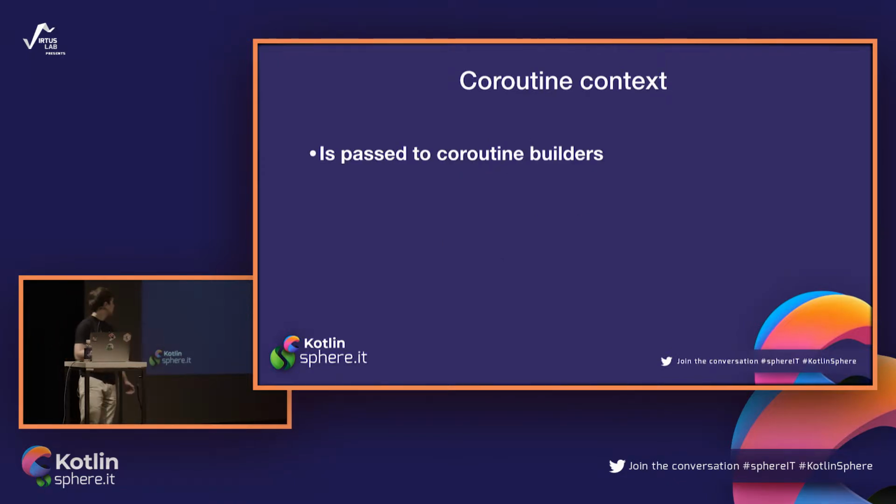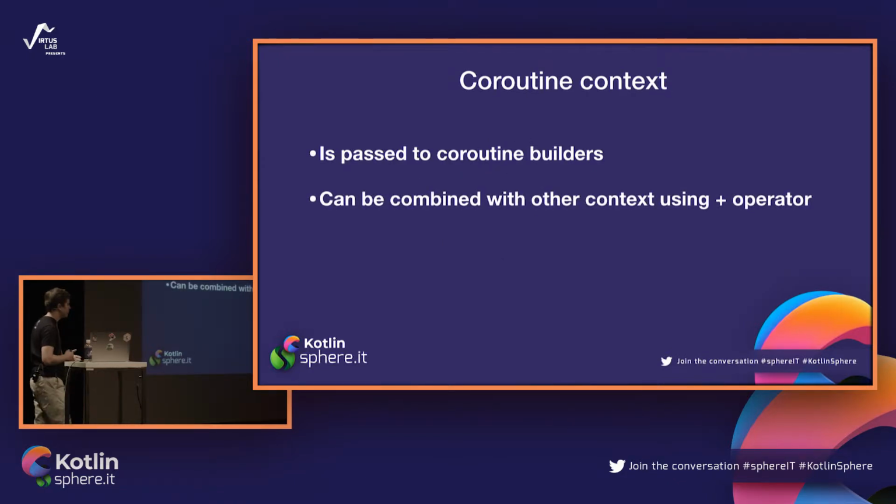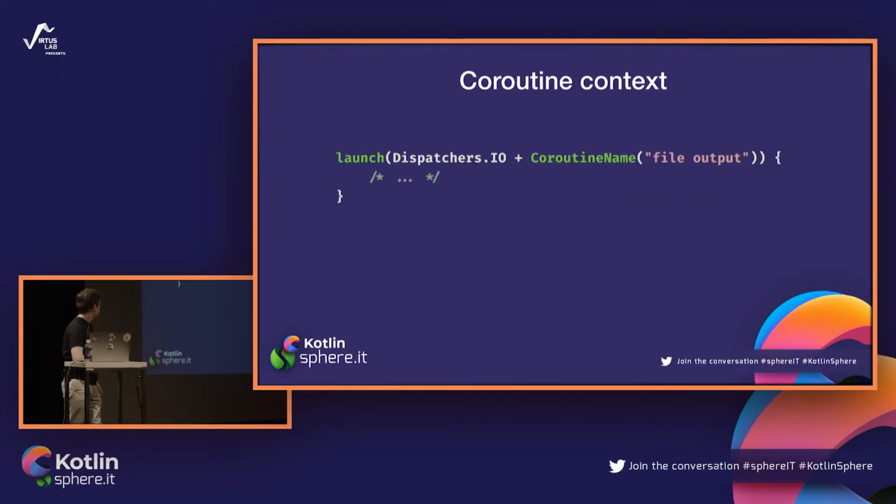Okay, so now about this strange addition thingy. Contexts can be combined with each other using the plus operator. So in this example, we have one coroutine context here, it is the IO dispatcher. We have another context here, it is debug data, so a coroutine name. And we can use the plus operator to combine them into one bigger context that has all the information of the first and the second one.